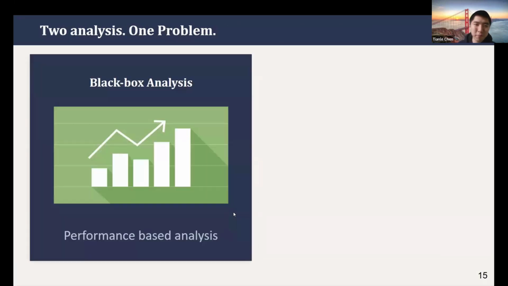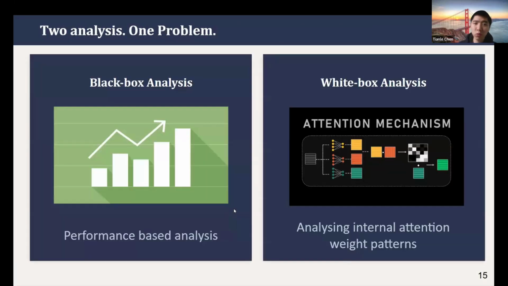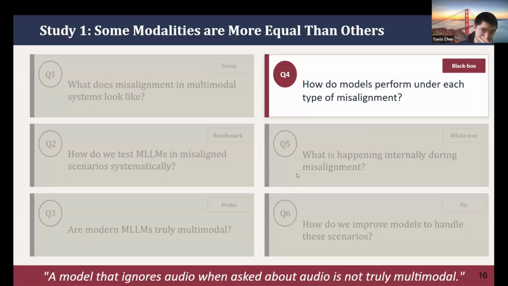Then we probe the current models to see what the failure modes of the models are. We do two tests. The first is called black box analysis: we test those models on our created benchmark. And second, we do some white box analysis for the open source models to look at the attention map, or attention distribution, of the model and understand why they have such a preference for a specific modality.